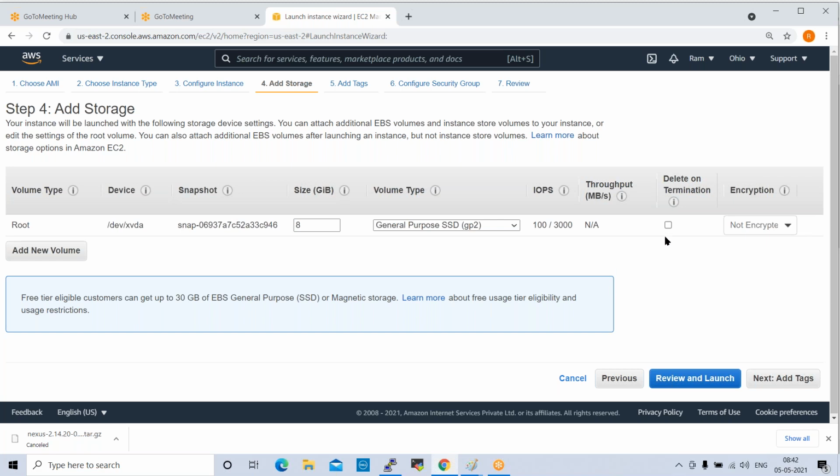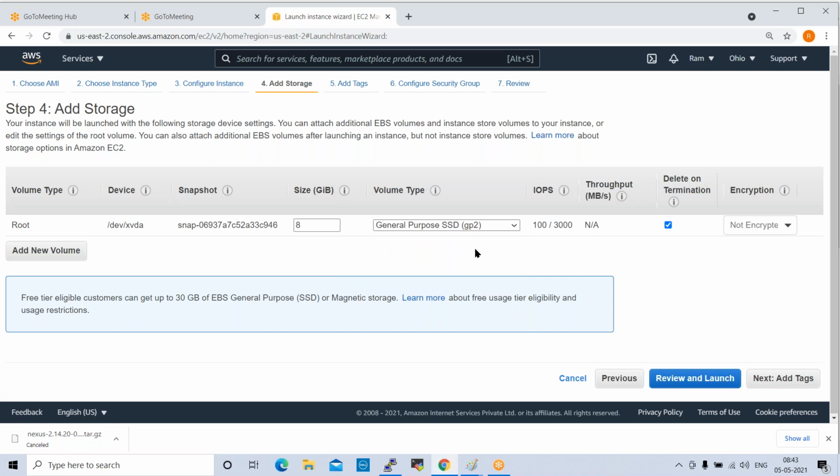Hello. Next. Yeah, go ahead. What are the different types of volume? Suppose I select GP3 here, then what will happen? Will the performance increase or decrease? What is the difference between GP3 and GP2 or the different volume types? GP2 means general purpose 2, GP3 means general purpose 3. This is a bit higher performance actually. If you go with this, the speed will be increased. GP2 is less speed, GP3 is high speed. Is it free of cost or will Amazon charge us for this?